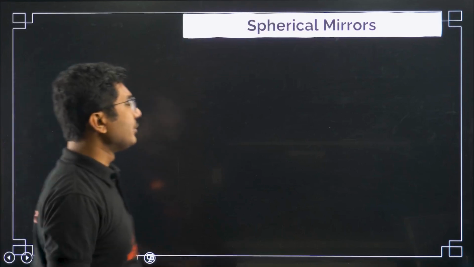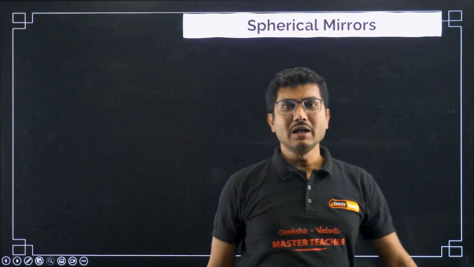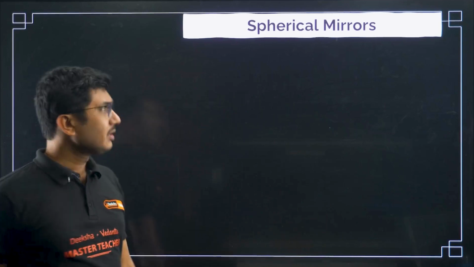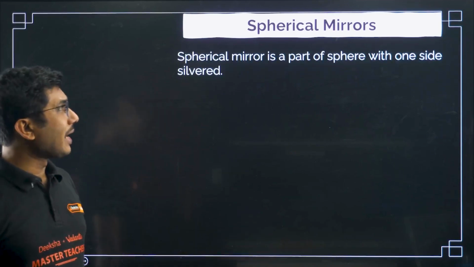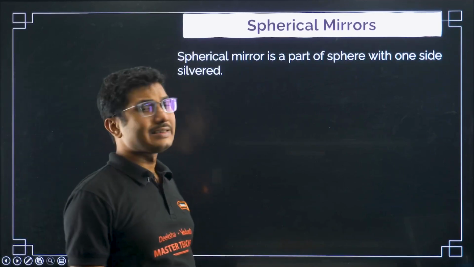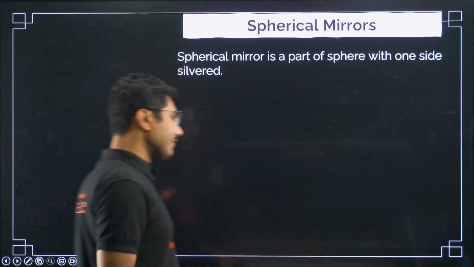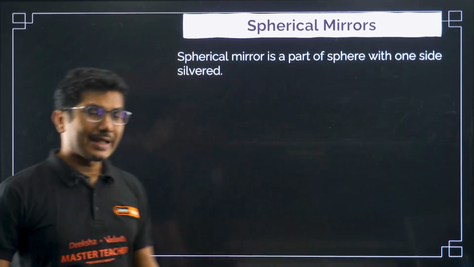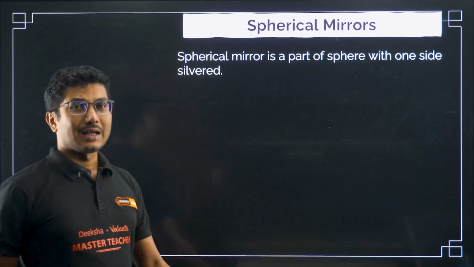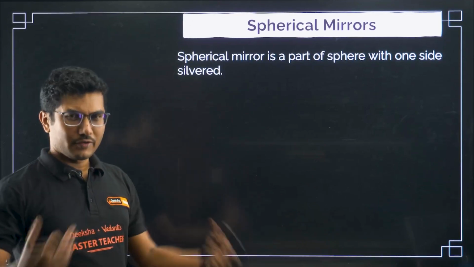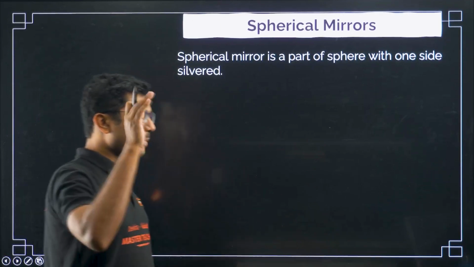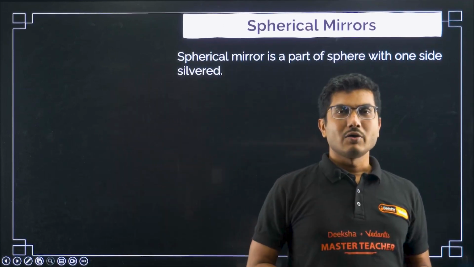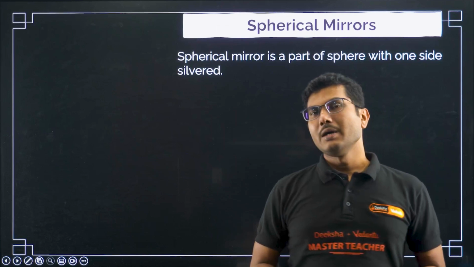Now next we will move on to spherical mirrors, part of a sphere. A spherical mirror is a part of a sphere with one side silvered. It can be silver, or mercury can also be used. Basically if you take part of a transparent glass sphere and paint any one side using silver or mercury, you will get a mirror.